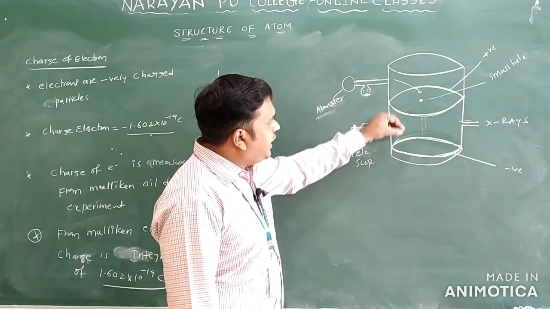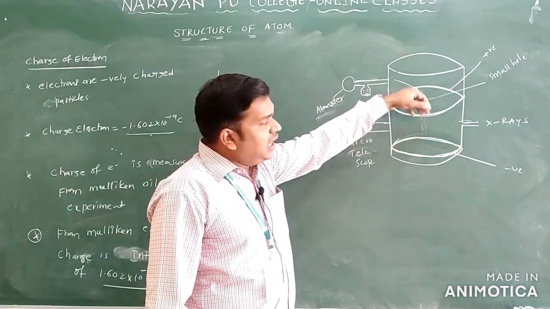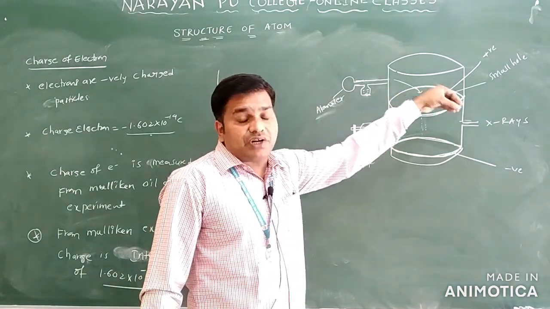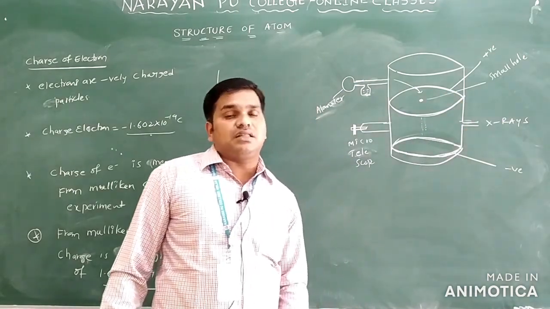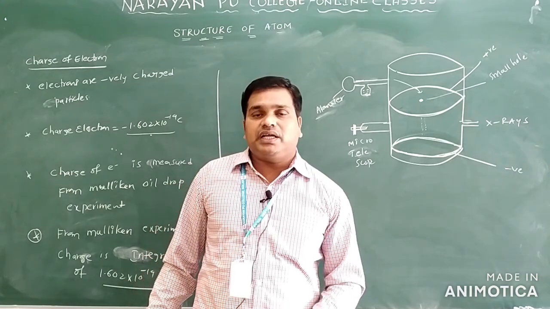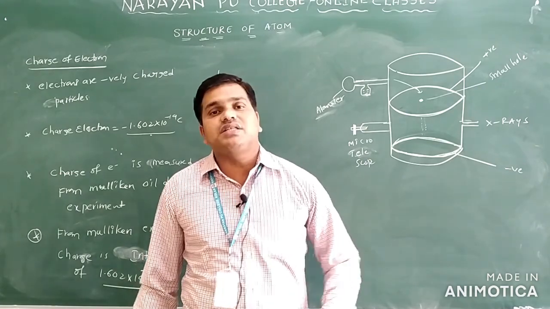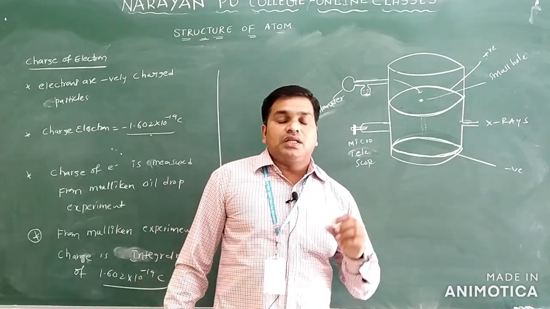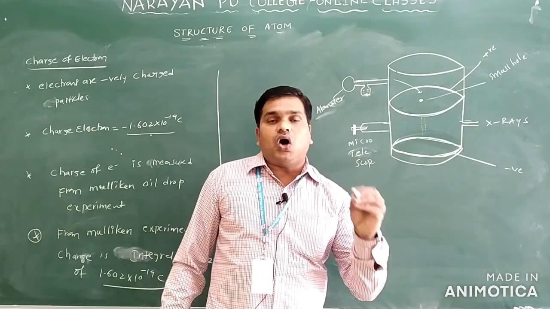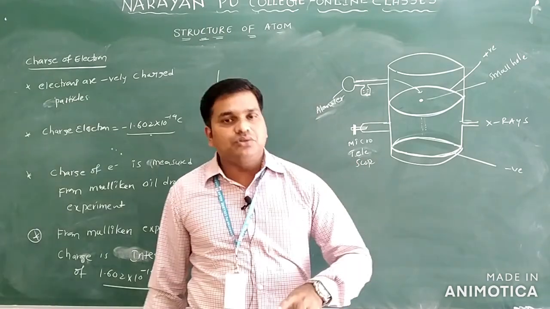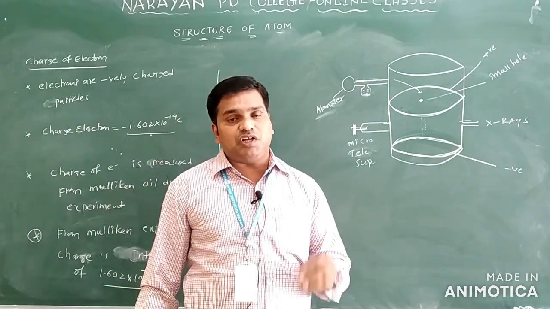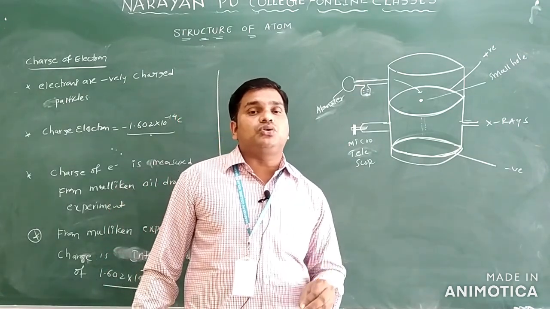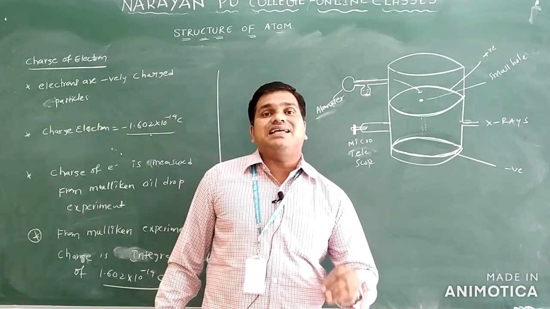From this we can identify the rate of fall of the oil droplets. From that rate of fall, Millikan measured the mass of these oil particles. Finally he concluded that the charge of the oil droplet is negative, and is an integral multiple of 1.602 into 10 power minus 19 coulombs.